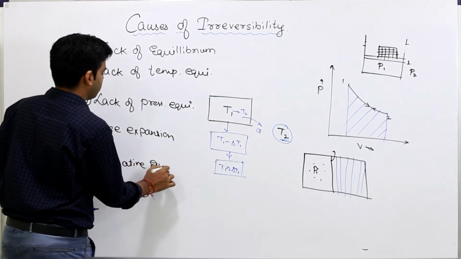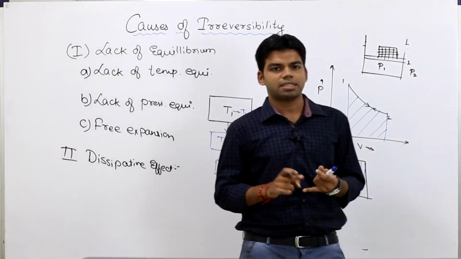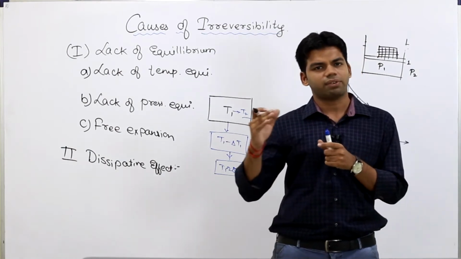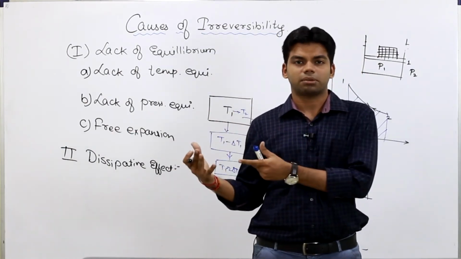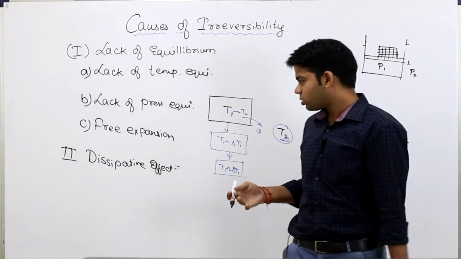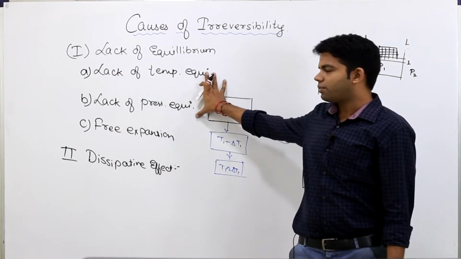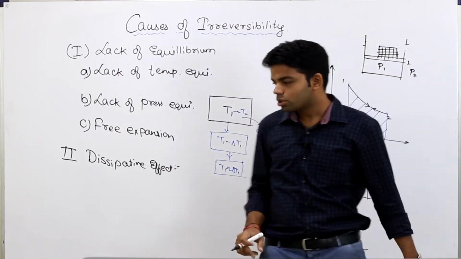Okay, और इसलिए the very first condition for the process to be reversible is that it should be a quasi-static process. Quasi-static process, as I told you, is a very slow process, जो कि infinite number of stages में carry होगी, that is nothing but the quasi-static process. Getting this or not? Okay, so first reason was because of this lack of equilibrium, and for this the process should be quasi-static. First thing. Second is because of dissipative effect.